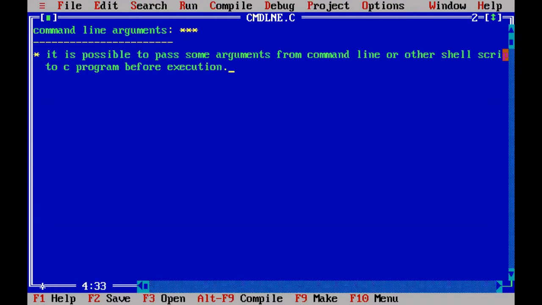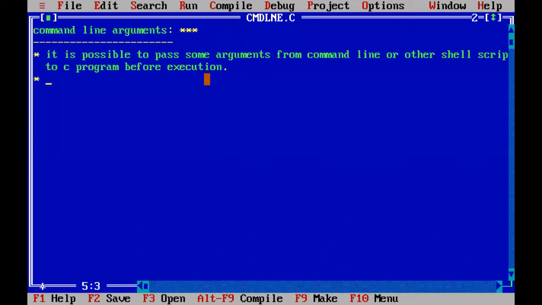What we are doing by using the command line? By using the command lines, we are giving some arguments to our C program before its execution. Before the C program executes, we are giving some values to the C program. So when you give some values, with those values that C program will execute. This is the idea behind the command line arguments.